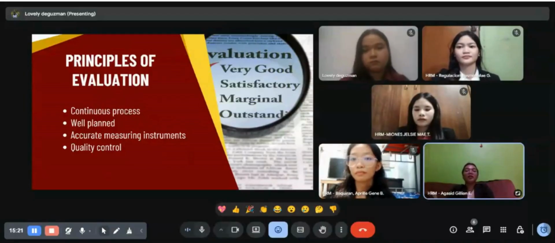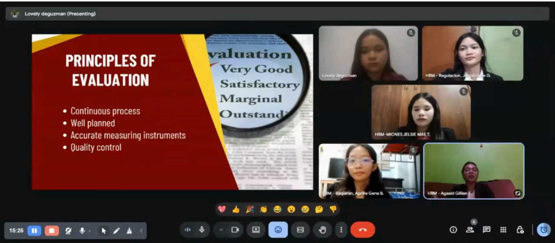Next, we have the summative evaluation. This is done to measure the extent of learning, to see how learners have changed after completing the training program. Next is the post-instructional evaluation. This takes place after the training course has been delivered.